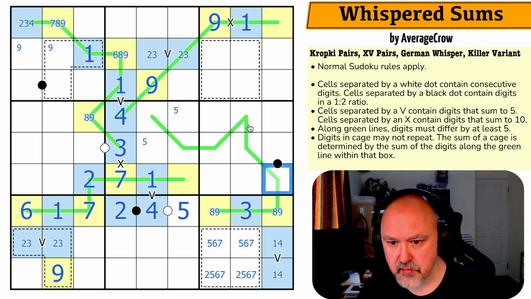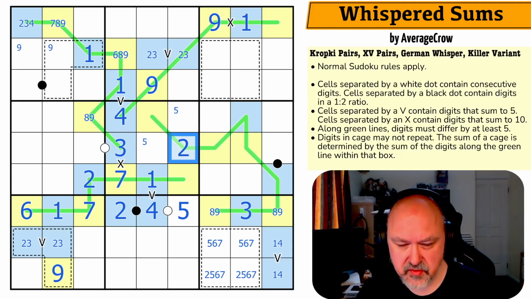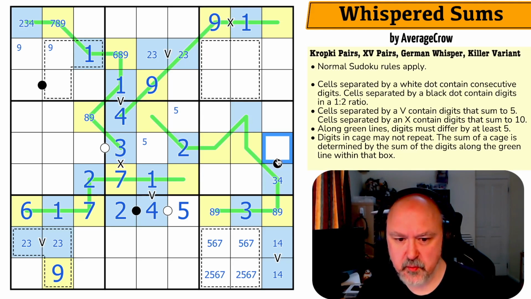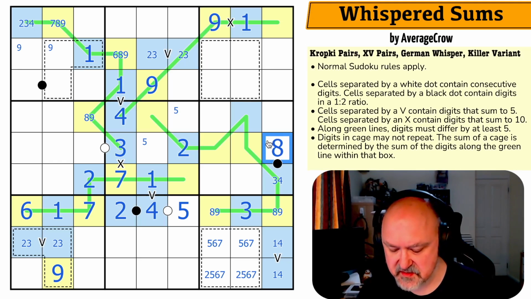So this is low, this is low, this is low. Those are low digits. These are high digits. This is the 2 because it's the only digit that's left. This is 3 or 4. 3 would go with 6. 4 would go with 2 or 8, but it can't be 2. So this is 6 or 8. And that means that's a high digit.